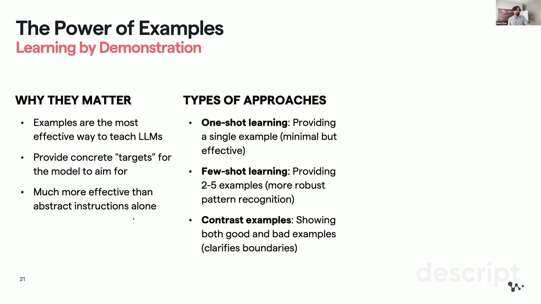One type of approach is called one-shot learning. It's providing a single example, minimal but effective. You don't have time, so you say, all right, let's put in a single example. Here's an example type of thing. Then there's few-shot learning. If you give multiple examples, it will recognize the pattern easily because the pattern emerges from multiple examples. Then it will stick to the pattern when it gives the response.